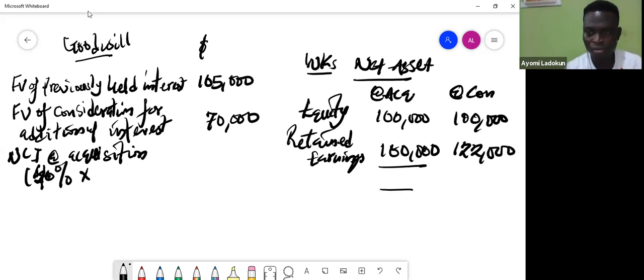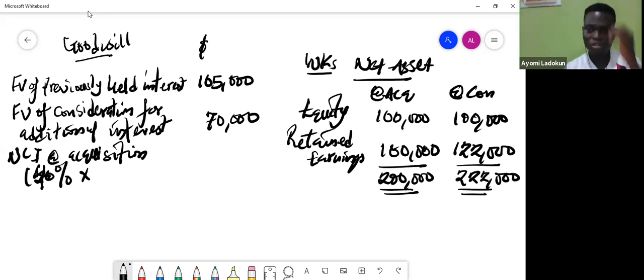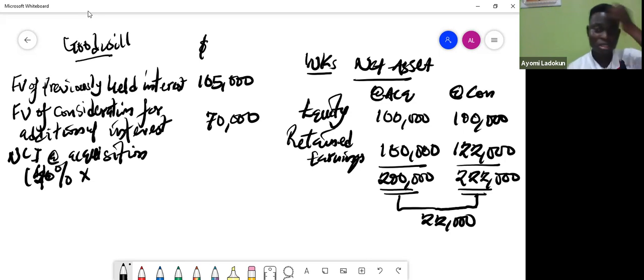Complications in the sense of fair value measurement, unrealized profit, as the case may be. So I have 200. How much is this? That should be 222. Okay. So the difference between these two is my post-acquisition profit. Obviously, that would be 22, right? Okay, 22. So this can be shared between NCI and the parent.